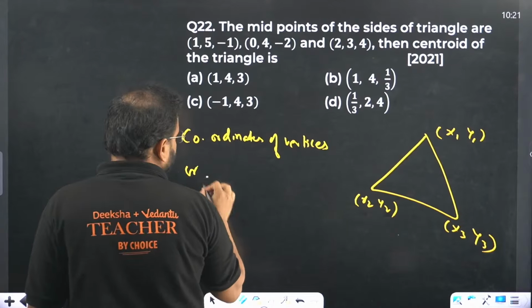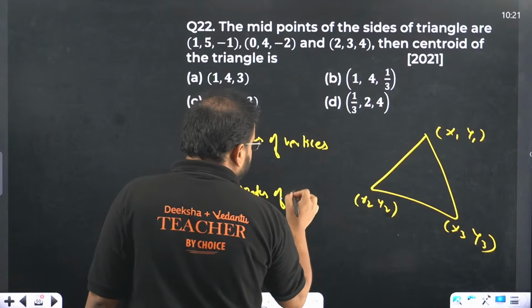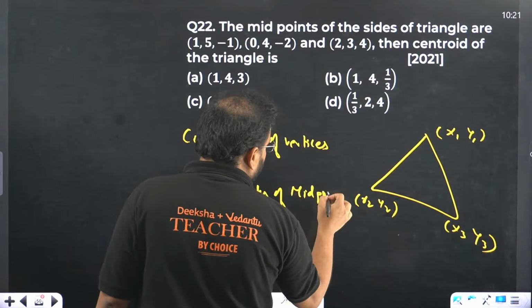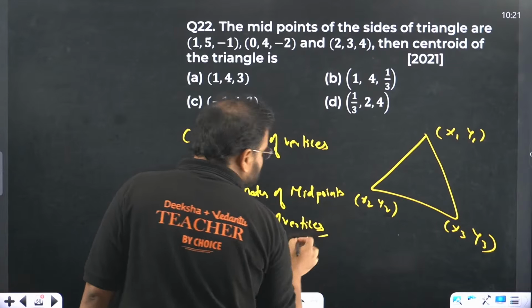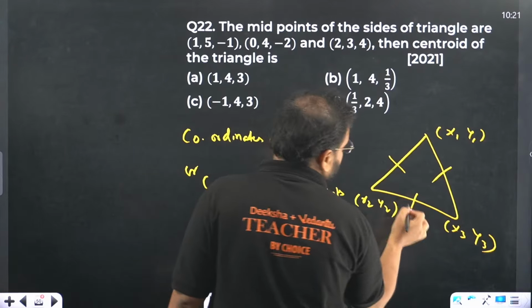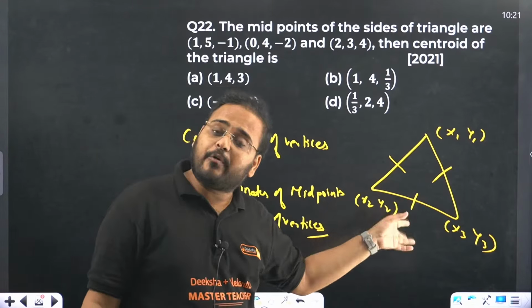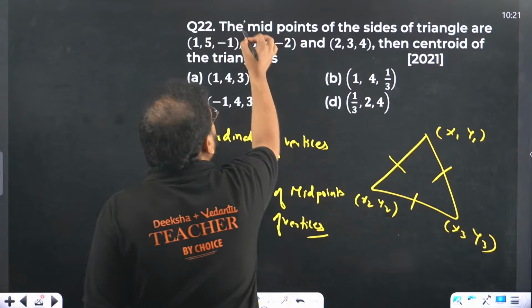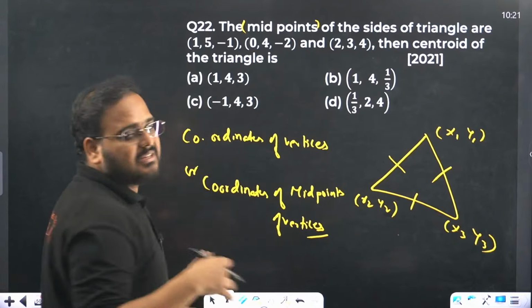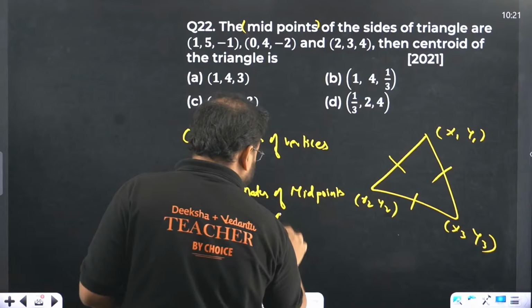Or you can use the coordinates of the midpoints of the sides. The midpoint is either here, here, or here. So you can use either the coordinates of the vertices or the coordinates of the midpoints of the sides, and you'll get the same result. In the question they have given us the midpoints of the sides, not the vertices. My bad.